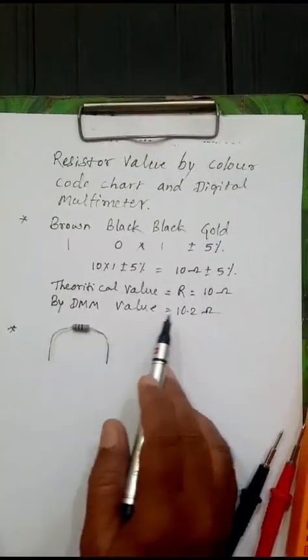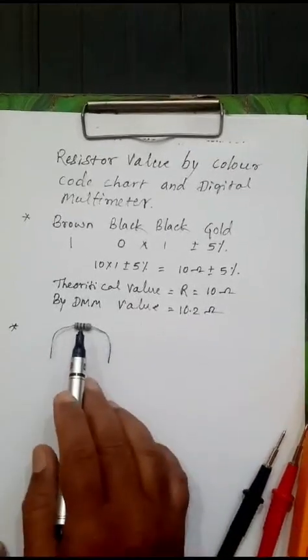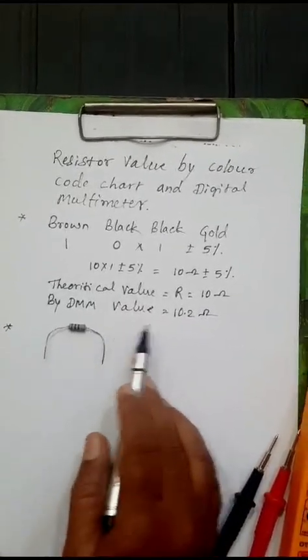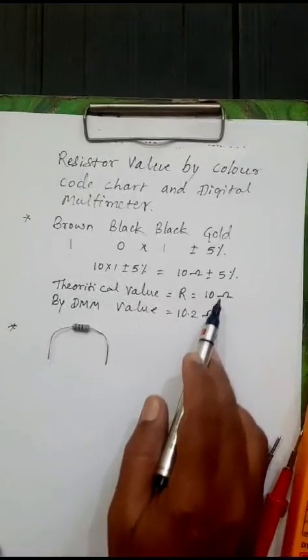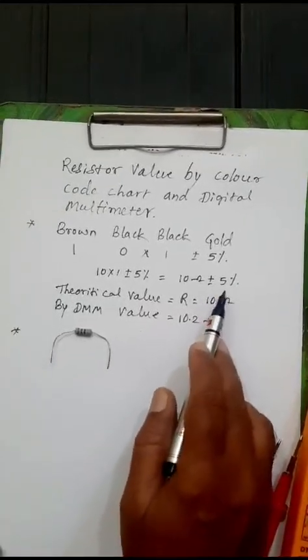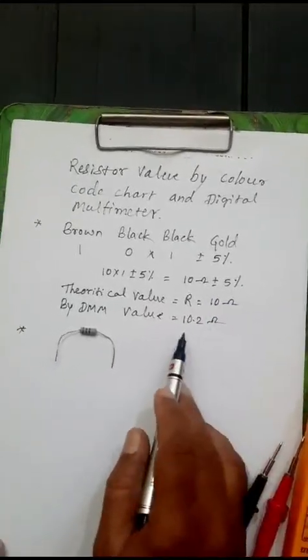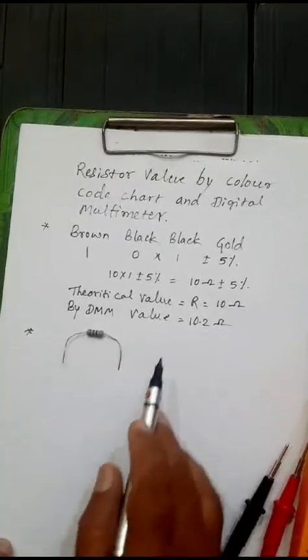The theoretical value of resistor is 10 ohm, but the digital multimeter value is 10.2 because the tolerance value is plus or minus 5%. That's why it is showing 10.2 ohm.